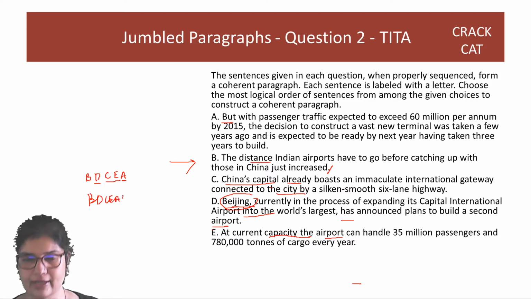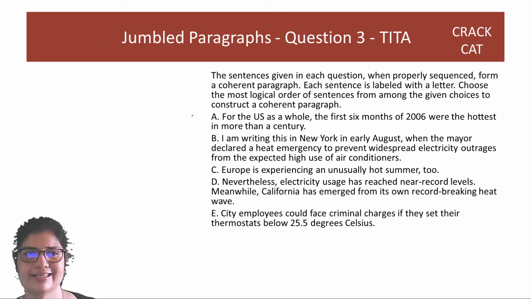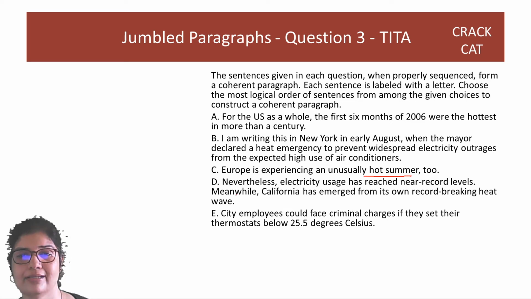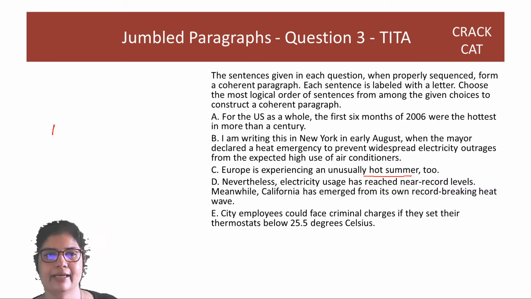Great. Now let's look at the third one. For the US as a whole, the first 6 months of 2006, I'm writing this in New York in early August. Europe is experiencing an unusually hot summer too. Nevertheless, city employees could face. Okay. So, we can, all of us, I'm sure, agree that A and C are linked and this is their order. US as a whole were the hottest. Europe is experiencing an unusually hot summer too. So this AC link, all of us will say straight away.